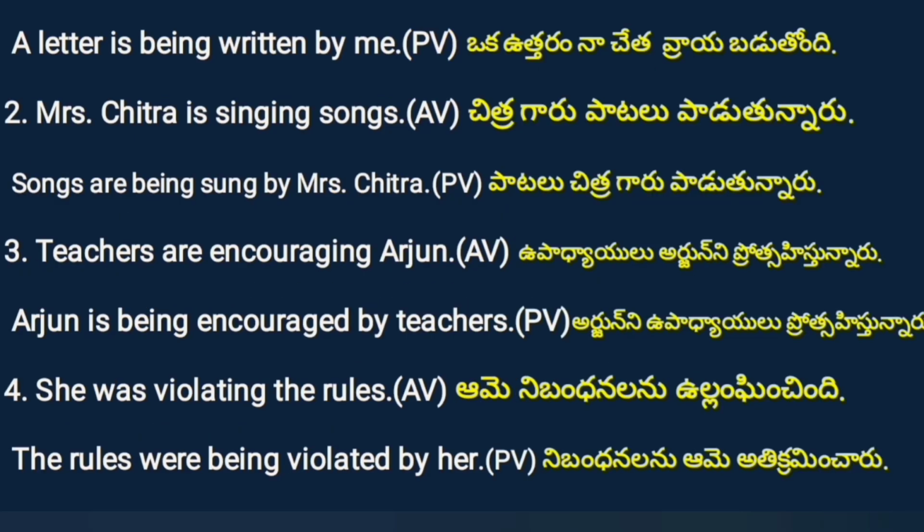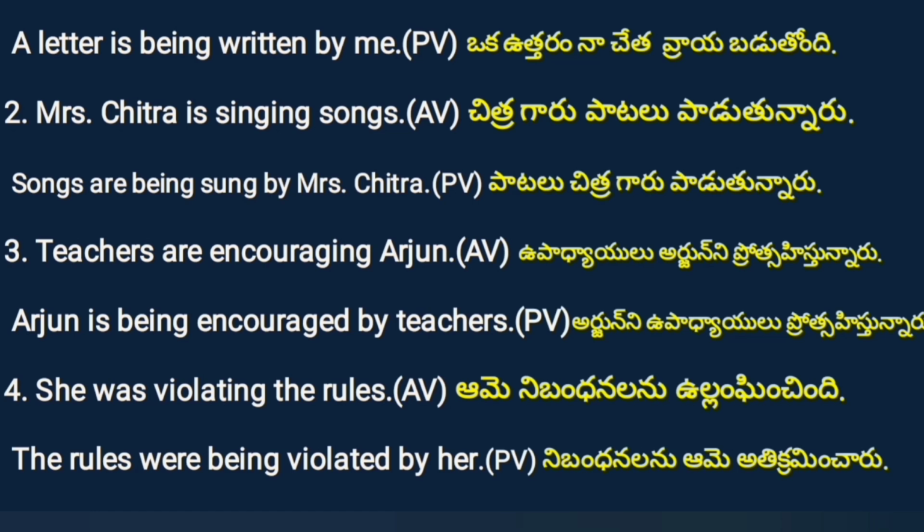Example 3. Teachers are encouraging Arjun. ఉపాధ్యాయులు అర్జున్ని ప్రోత్సహిస్తున్నారు. In active voice we are highlighting teachers. In passive voice, Arjun is being encouraged by teachers. Arjun is singular. That's why we are using is, then being, then encouraged with by, then teachers. So teachers are encouraging Arjun. Arjun is being encouraged by teachers. Arjun ఉపాధ్యాయులు ప్రోత్సహిస్తున్నారు. We are highlighting Arjun in passive voice.